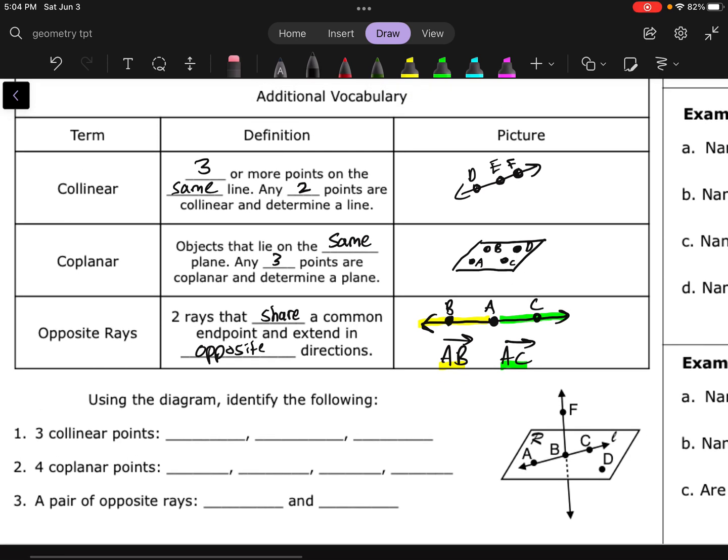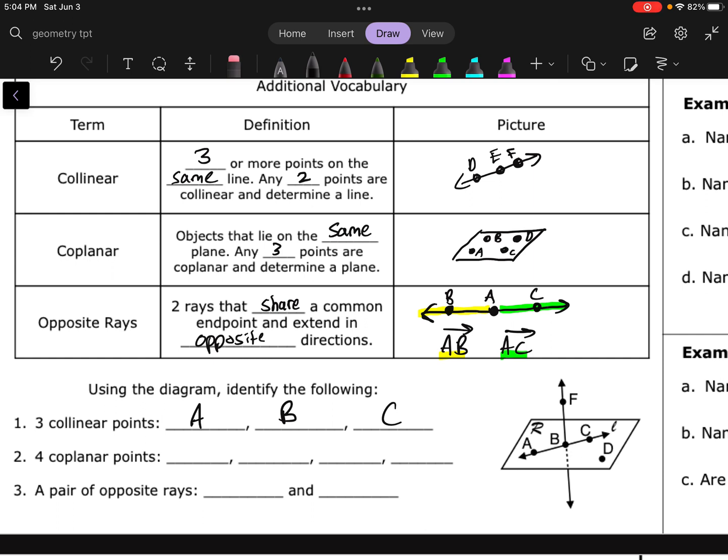Okay, so let's use that new vocabulary here and try to identify some of the stuff on our diagram here. What do we got here? 3 collinear points. So do we see 3 points that are all on the same line? I do. A, B, and C are all sitting on the same line, so we can say that they are collinear. Notice I don't include L, because L is not an actual point. L is just the name of the line that all 3 of those points are sitting on.